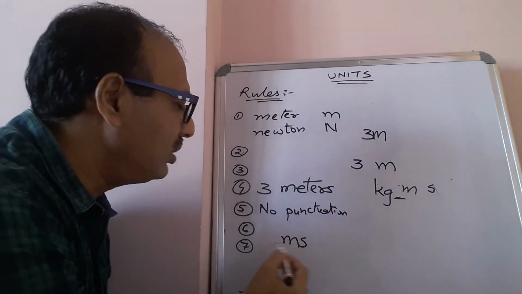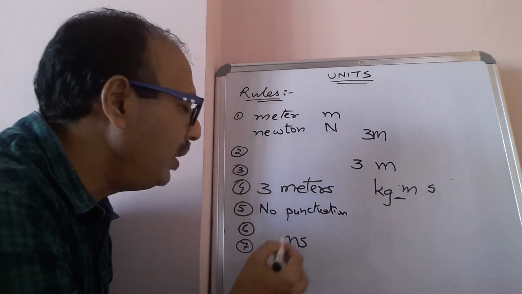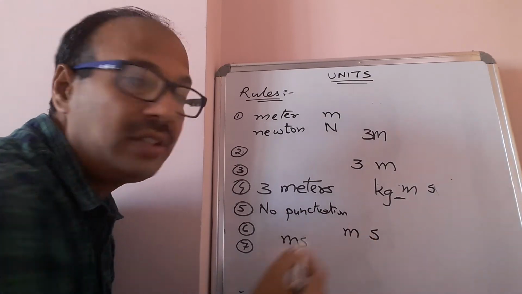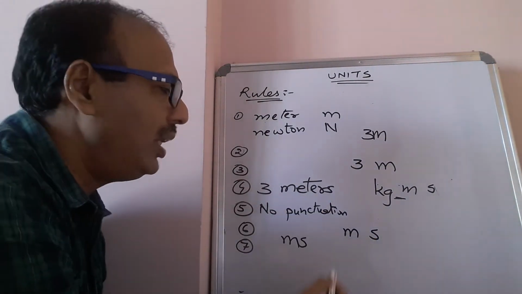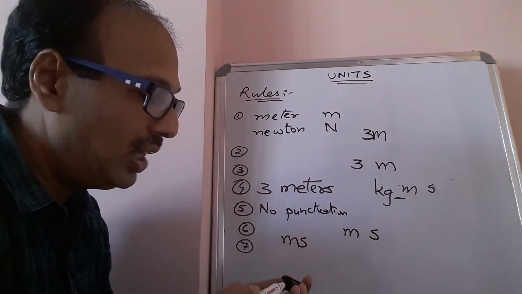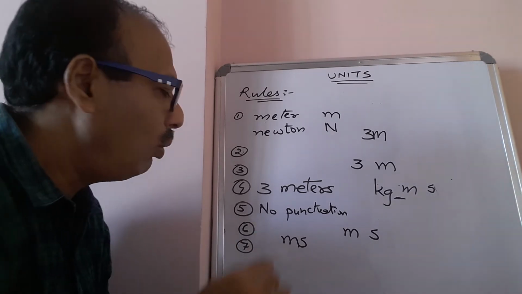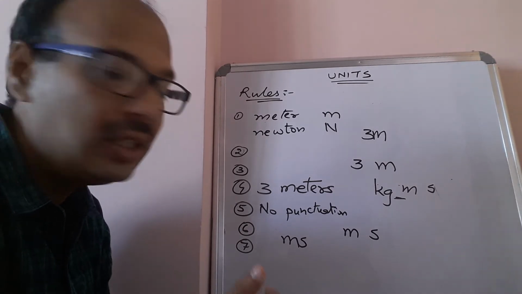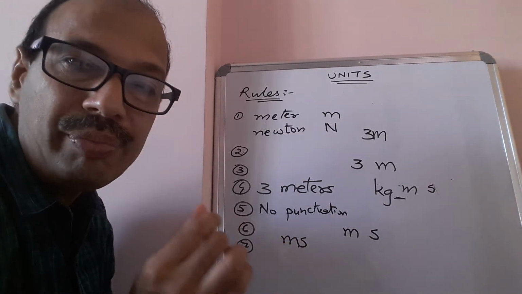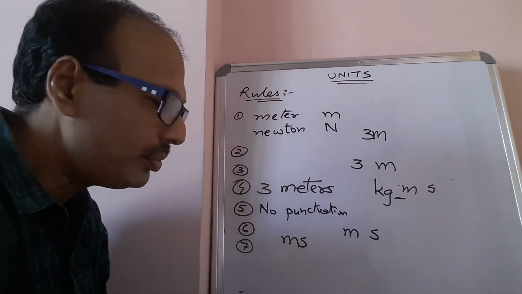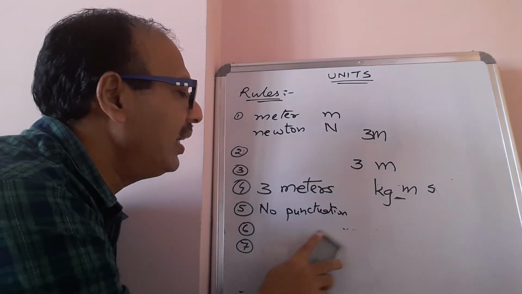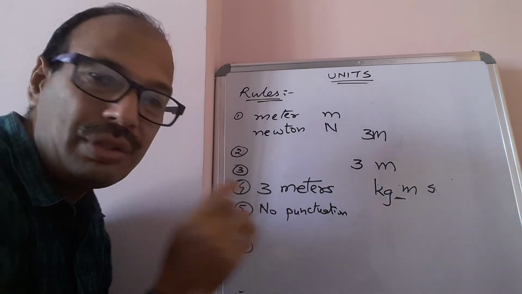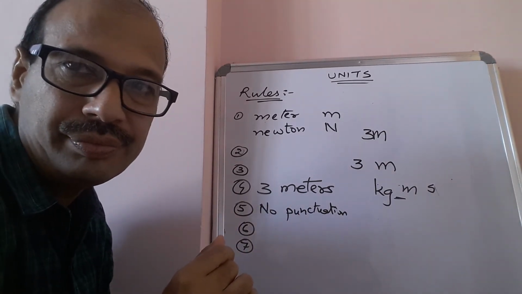If you write them together, it will be known as millisecond. If you leave a space, it will be known as meter second. So that is the difference. That is why, while writing a submultiple or multiple of a unit, you should not leave any space. So millisecond and meter second, you should keep that difference.